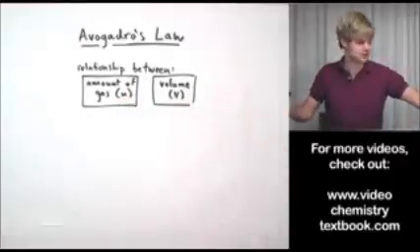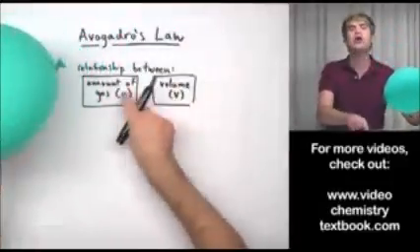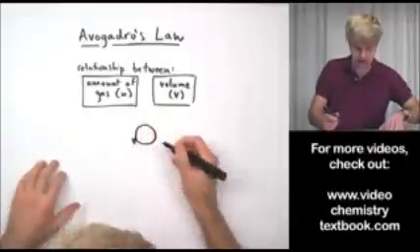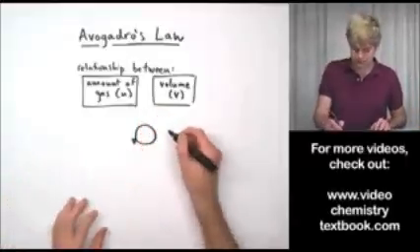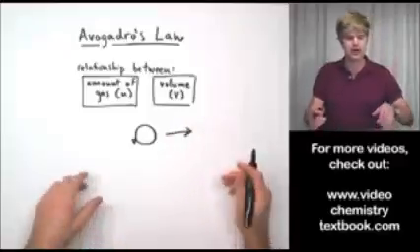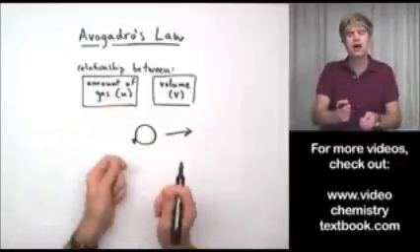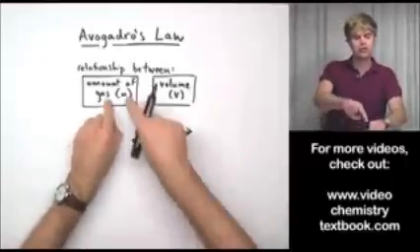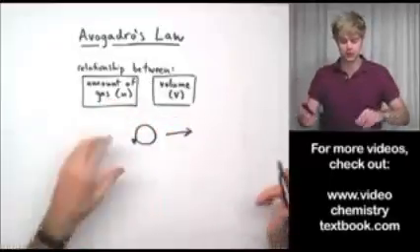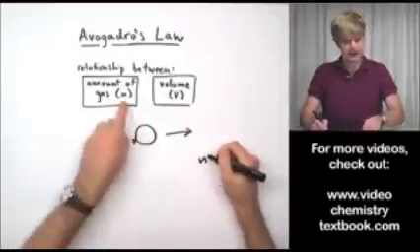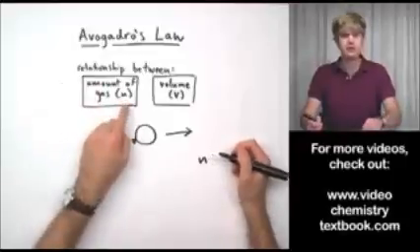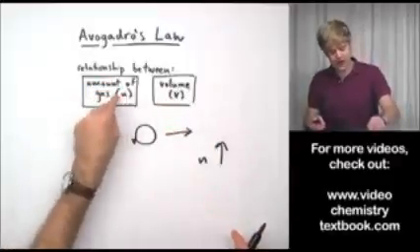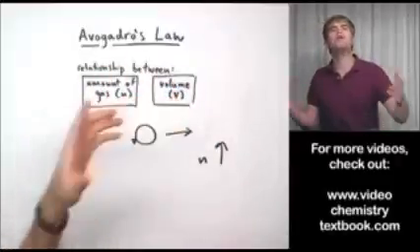So let's talk about this. Let's imagine that I have my balloon and investigate the relationship between these two variables, okay? Here is a real quick drawing of the balloon. So, talk about the relationship here. Let's say that I untie the knot at the end of the balloon and I blow more air into it. That is going to increase the amount of gas that's in that balloon. So, we'll say that little n, the symbol that we use to indicate the amount of gas, goes up. So, what effect is that change going to have on the volume of the balloon?